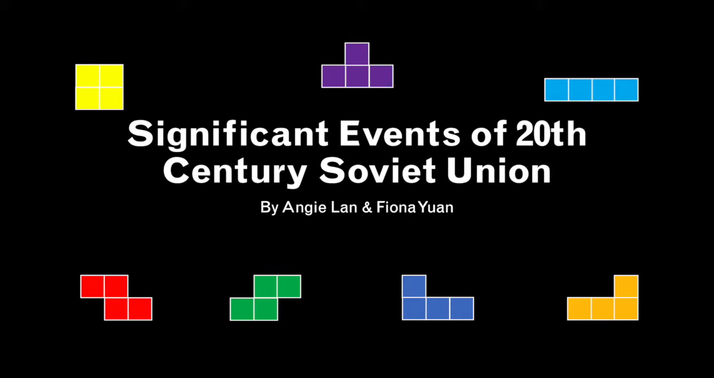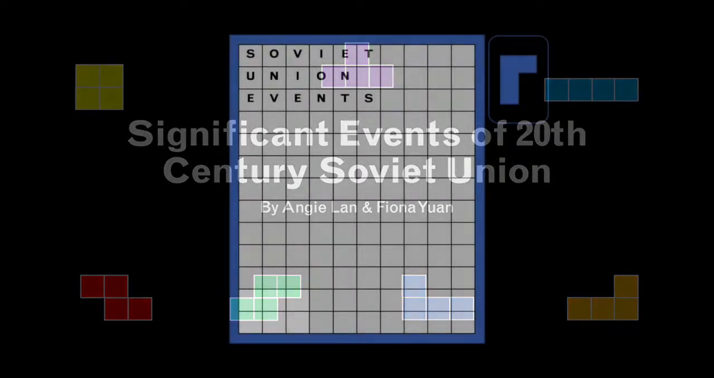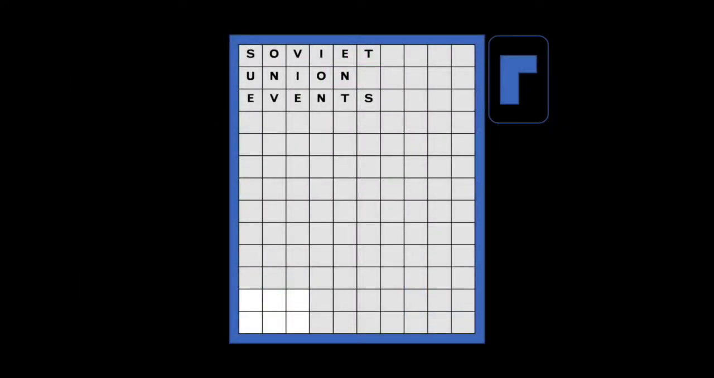The Tetris blocks represent how the significant events are interconnected and how they affect each other, and how even once some of the events have passed, there are still lasting impacts on both the present and the future. With that being said, here are our 10 significant events of the Soviet Union. Enjoy!